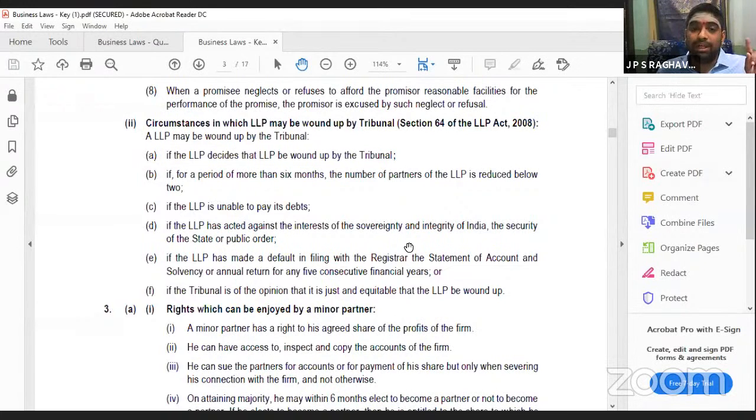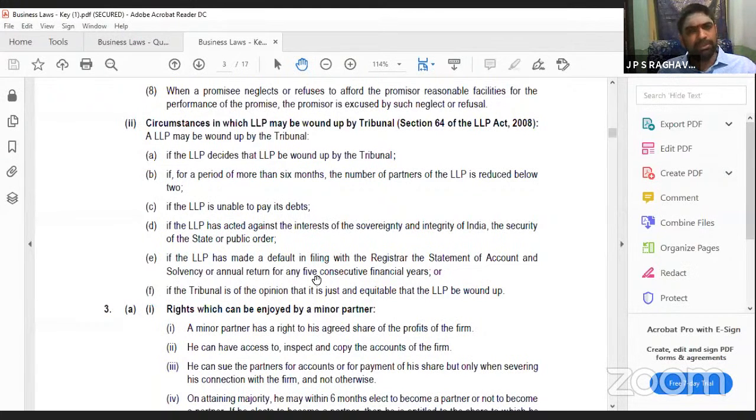Then, they did not file their return. Two forms have to be filed every year by an LLP: Form 8 and Form 11. If they have not filed them continuously for 5 years, in that situation also it will be wound up.